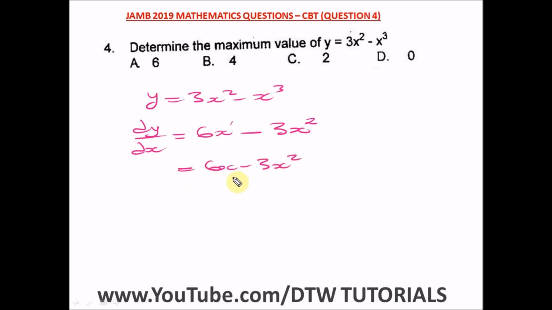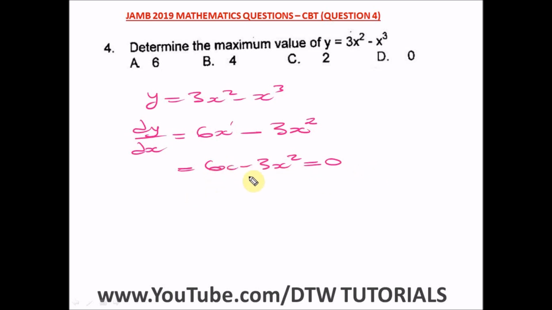From this, we'll now equate it to 0, because we are to determine the maximum value. So we have to get the values of x, then put them back into this equation to get our maximum value.